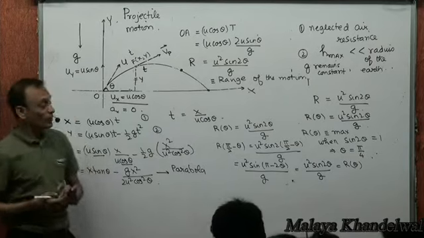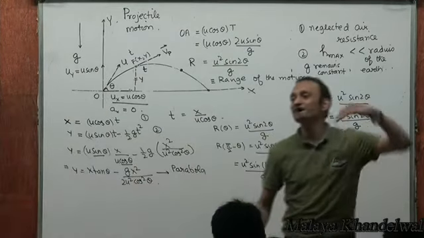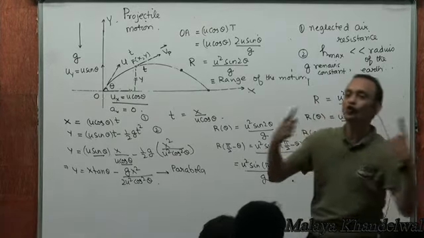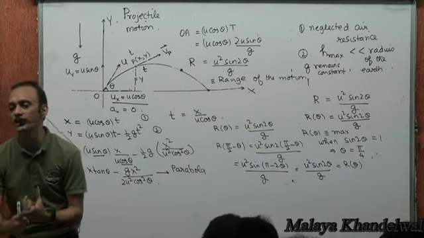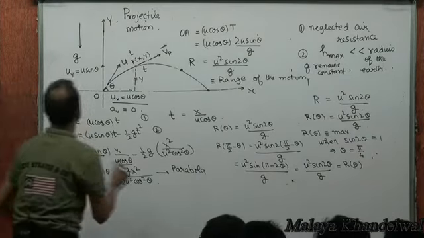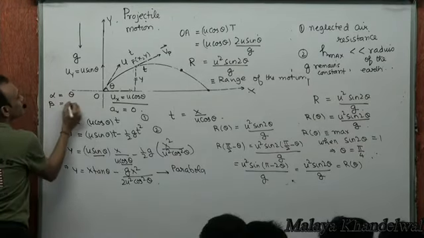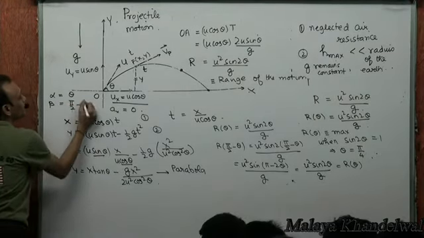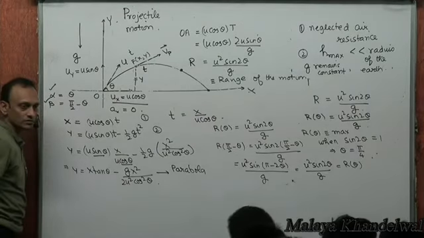That means whether you are launching at 90 minus theta or you are launching at theta, you get the same range if you are maintaining u constant. And realize that if alpha is theta and beta is 90 minus theta, that means launching at alpha and beta will give you the same range, right?